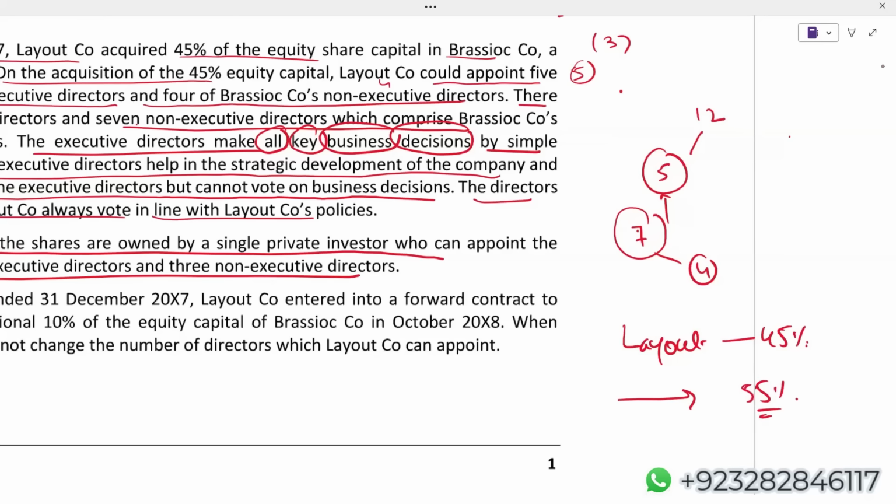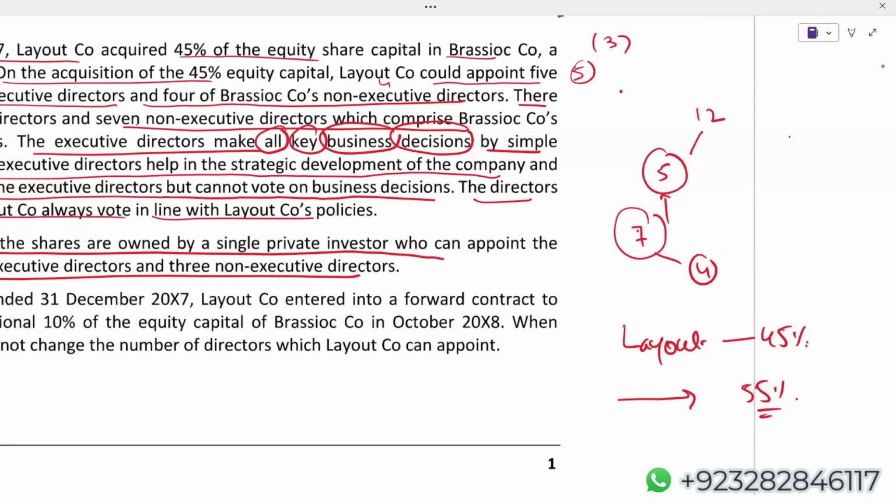We will explain to our examiner that Layout has a 45% holding in this Brasco company, and the remaining 55% holding is not with dispersed shareholders. The remaining 55% holding is with a single investor. That is also an indication that Layout does not have control.